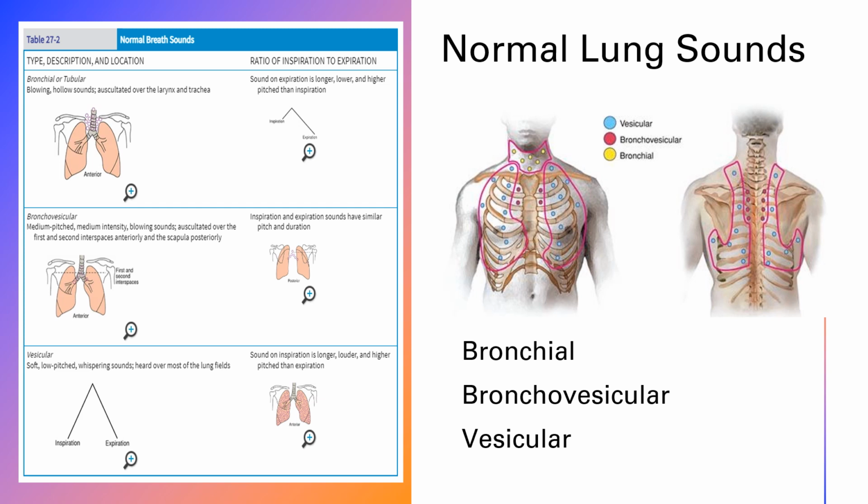The next normal lung sound we have is broncho-vesicular breath sounds, and they sound like medium-pitched, blowing sounds that are heard over the large airways in the lungs. They are equally long for inspiration and expiration, and they are colored purple on this picture on the right.